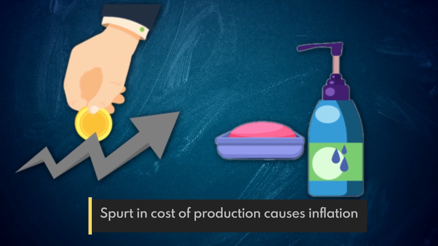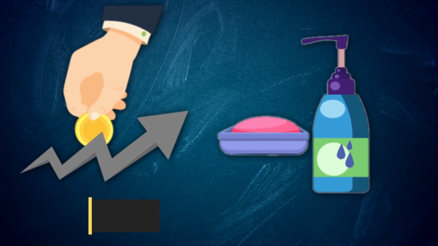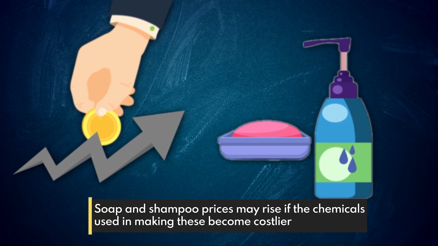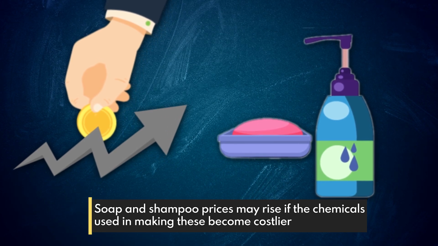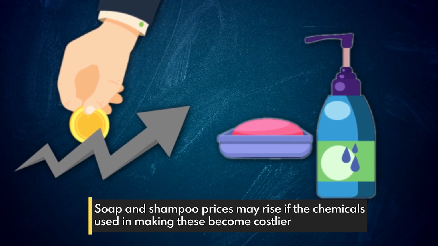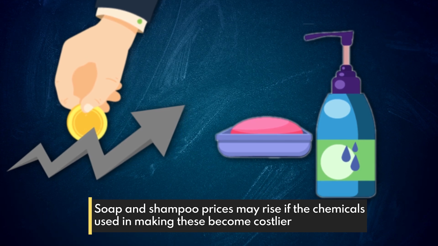A spurt in the cost of production causes inflation. For example, soap and shampoo prices may rise if the chemicals used in making these get costlier. This is called cost push inflation.